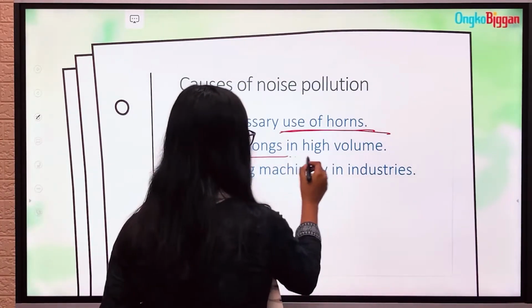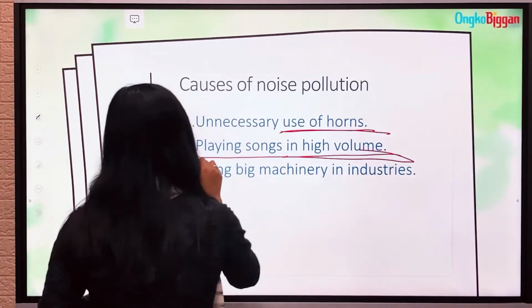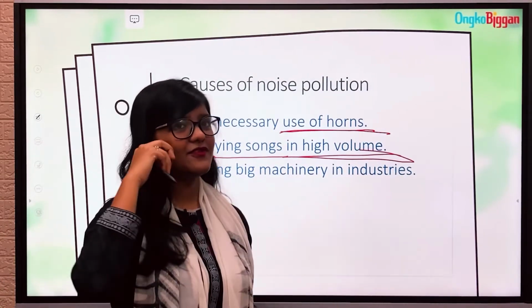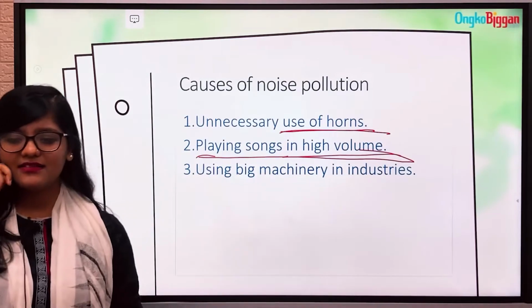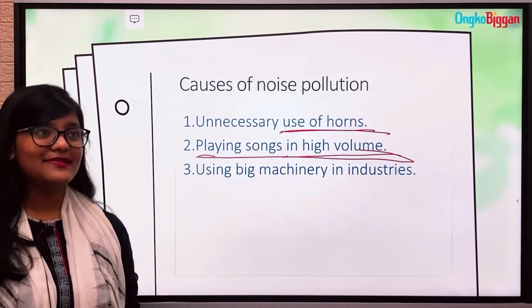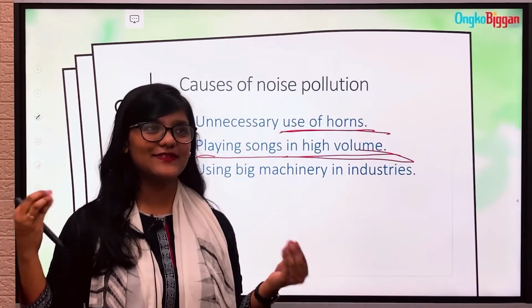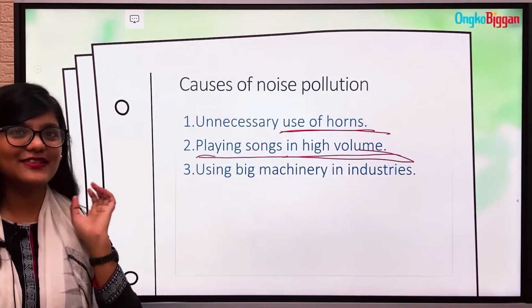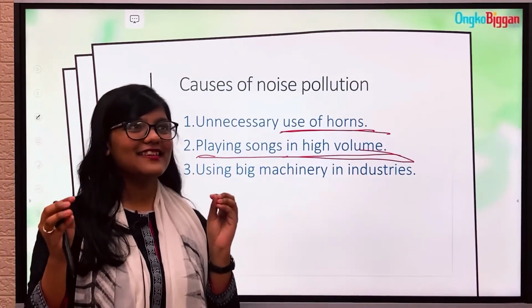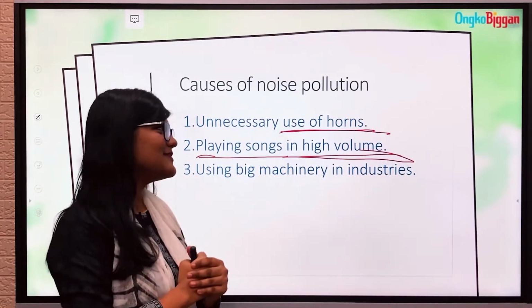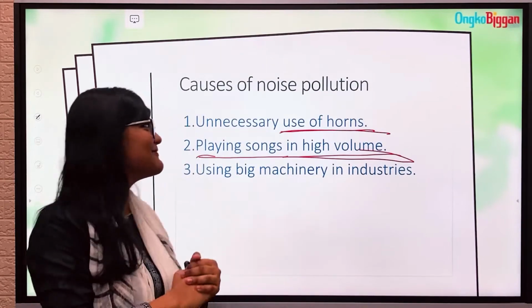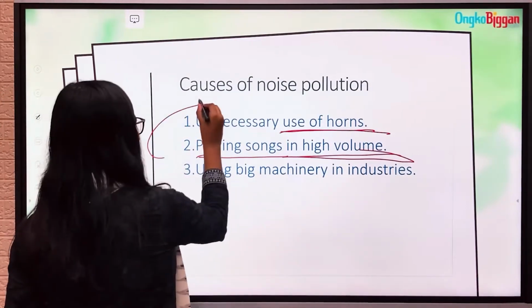Then playing noise at high volumes. Many times at night time you will see a lot of people randomly play loud music just to disturb us. Actually, their intention is to make us disturbed. That means they want to harm our ears, they want to harm our sleep, and thus it causes noise pollution.